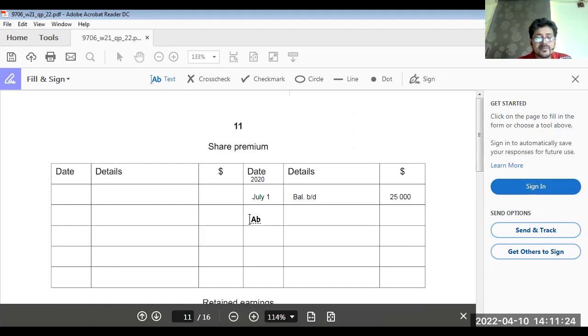August 1st, bank, bank transfer. Done. Now get the total over here. Total was obviously 37,000.